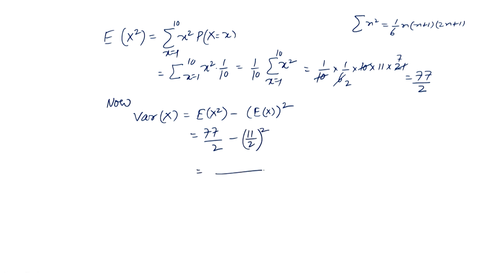So this is 154 minus 121 over 4, and we get 33 by 4, that means 8.25. So the variance comes out to be 8.25.